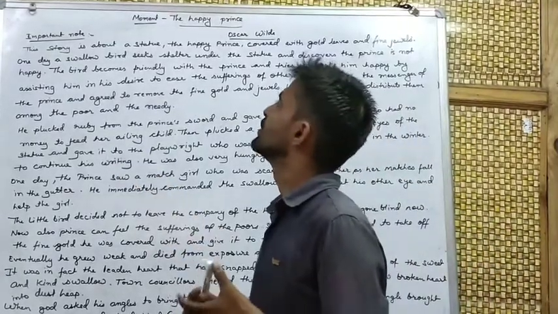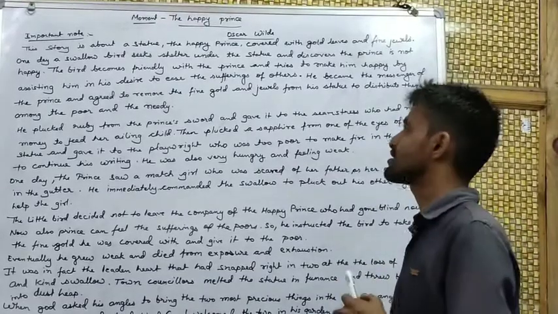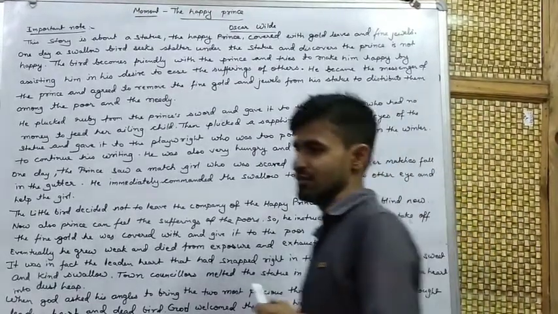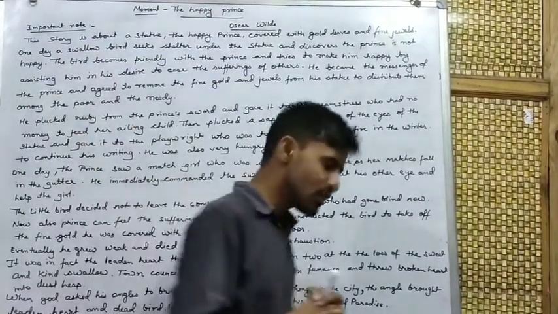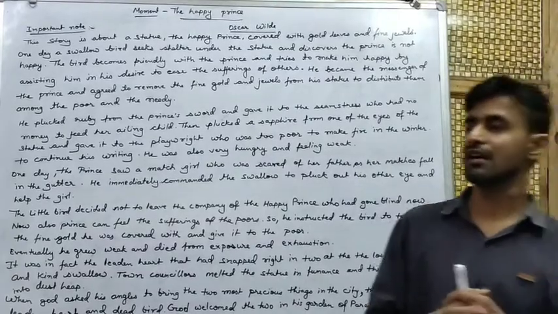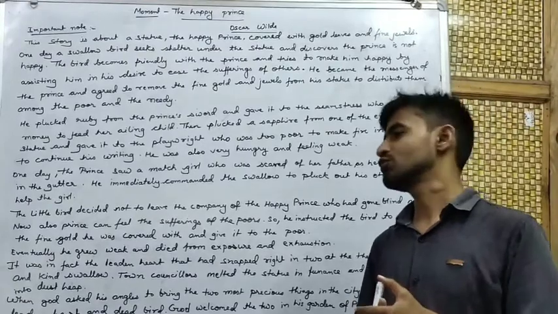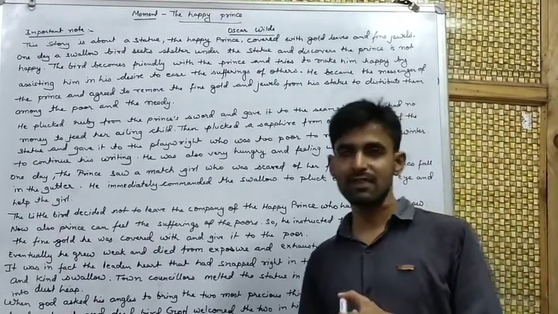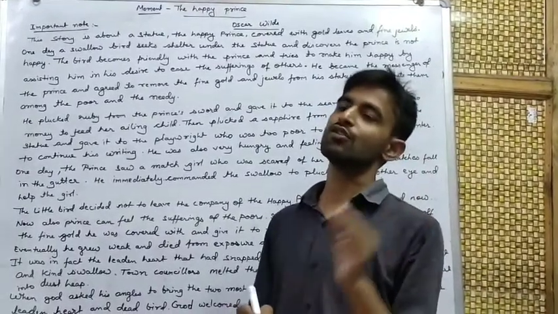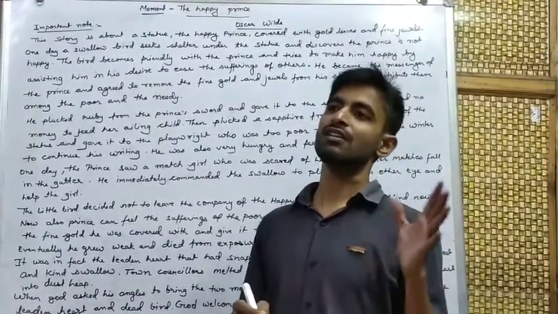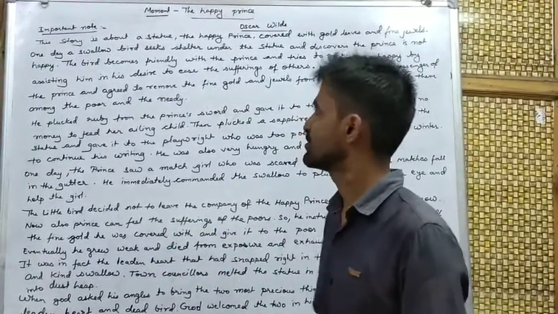This story is about a statue, the statue of the Happy Prince. Once upon a time, the Happy Prince used to rule in that kingdom, and it was believed that at that time nobody suffered from poverty, nobody suffered from any kind of hunger.